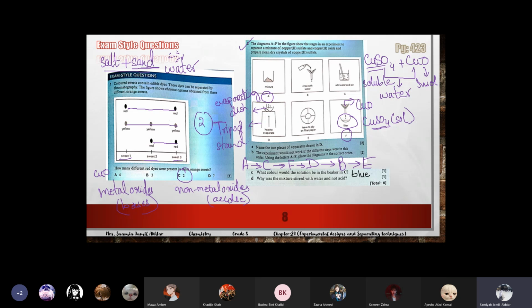But copper sulfate is common. You are studying it, and you should know about KMnO4 also. Yeah, it's purple in color. No, no, he will not give. Otherwise, it will be an issue for the teachers why they gave this type of question. Out of syllabus question.